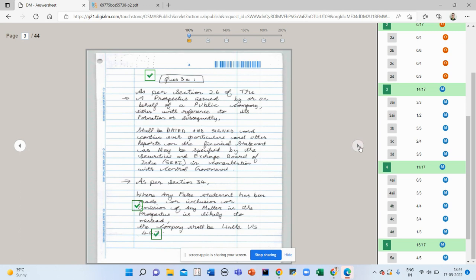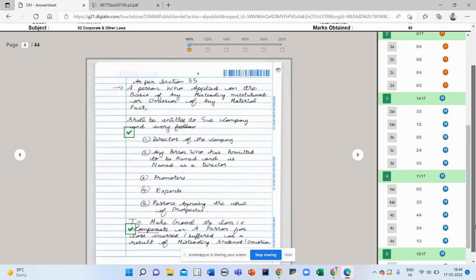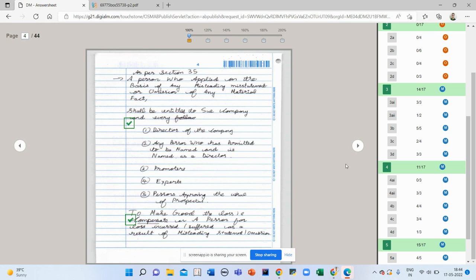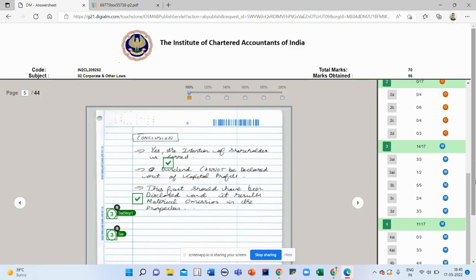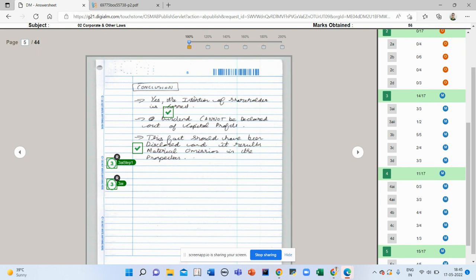Yes, 447 is given. Section 35 I have explained in detail. Then I have given the conclusion. Here the contention of the shareholder is correct, which means they can avoid the contract. So I got 3 out of 3. If you write what the suggested answer requires, you will get full marks.